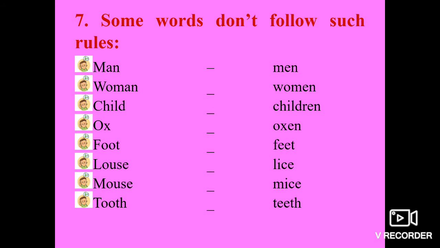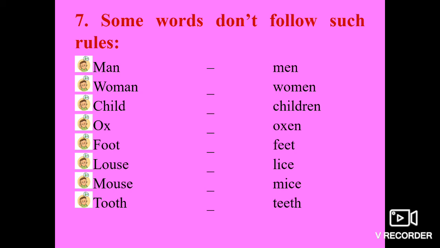Now the seventh rule. See children, there are some nouns that don't follow such rules. Means the six rules that you studied earlier, these words don't follow them. For example, this you had studied in your earlier classes also, in one and many.